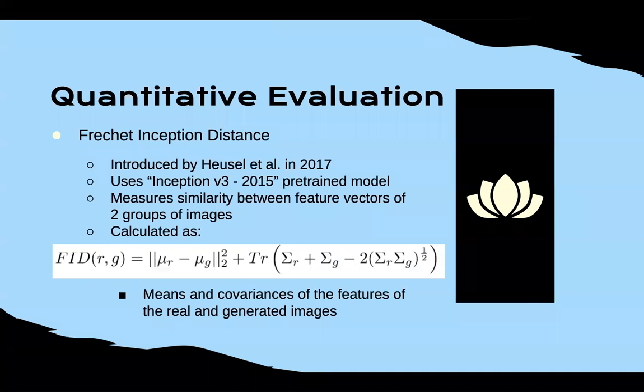Moving on to the second most important thing that we did this milestone, which is quantitative evaluation, which was part of our next steps in the previous presentation and part of the feedback by the professor and the TA. We used the Fréchet Inception Distance, which is the most popular quantitative metric for evaluation of GANs. It was introduced in 2017, and it uses the Inception version 3 2015 pre-trained model. Essentially, it measures the similarity between two groups of images in terms of their feature vectors, and it is calculated as shown in the equation in front of you.